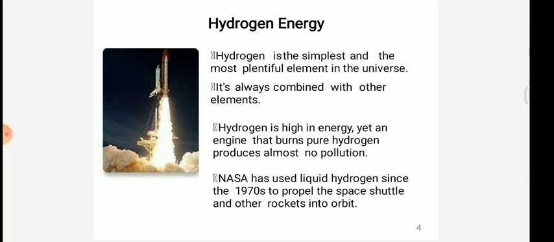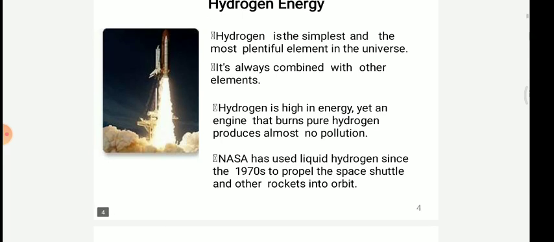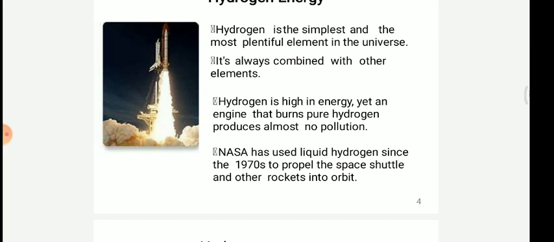So purified hydrogen, when burnt, never creates pollution.